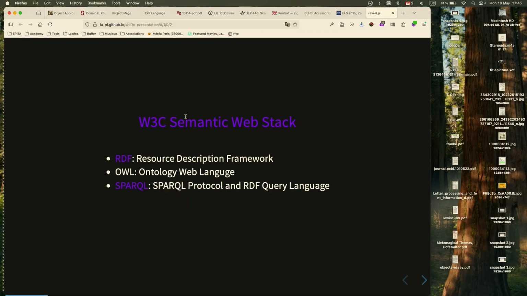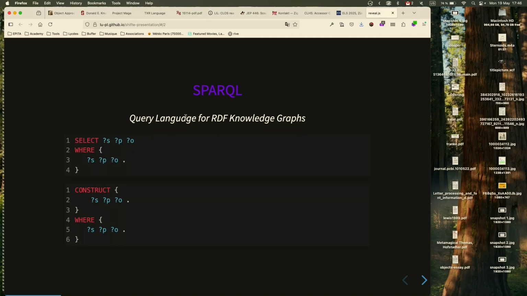It's a SQL-like query language for RDF graphs. It allows you to pattern match and select triples in a graph. And there is also a CONSTRUCT query which allows you to pattern match and actually generate triples based on this. So the CONSTRUCT example here is a very, very minimal example. What it does is it basically copies a graph. It matches every triple in the graph, and it generates those triples.